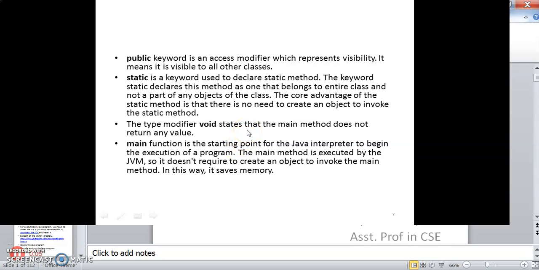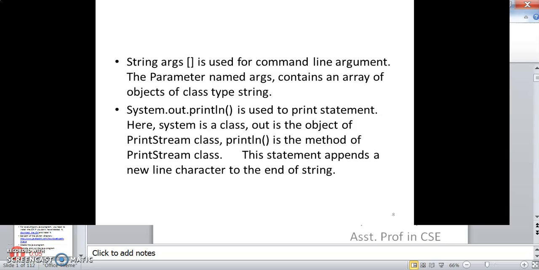The main method is executed by the JVM. Actually, this is the Java Virtual Machine which does the interpretation, so it does not require creating an object to invoke the main method. In this way, it saves memory. Then String args acts as the argument, mainly used for command line arguments. The parameter named args contains an array of objects of class type String. System.out.println is used to print a statement. System is a class, out is an object of the PrintStream class, and println is a method of the PrintStream class. println prints a new line character at the end of the string.